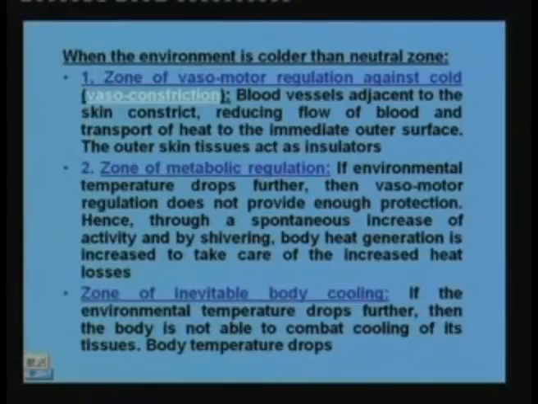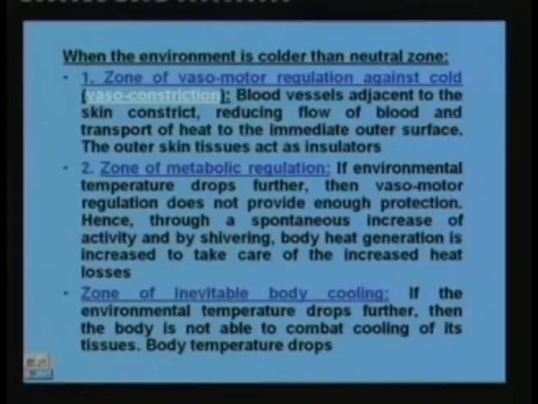So if the temperature drops further, then the body is not able to combat cooling of its tissues. As I said, the thermoregulatory mechanism can work only to a certain extent. Beyond a certain point, it simply cannot work, so it starts failing. So what happens if the temperature drops further? The body enters what is known as the zone of inevitable body cooling. That means the regulatory mechanism cannot do anything. So there will be continuous loss of heat from the body.